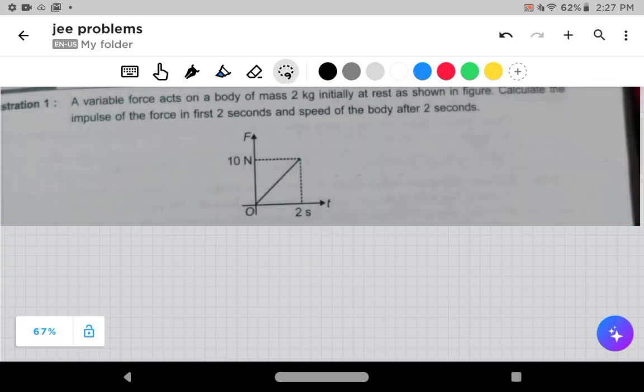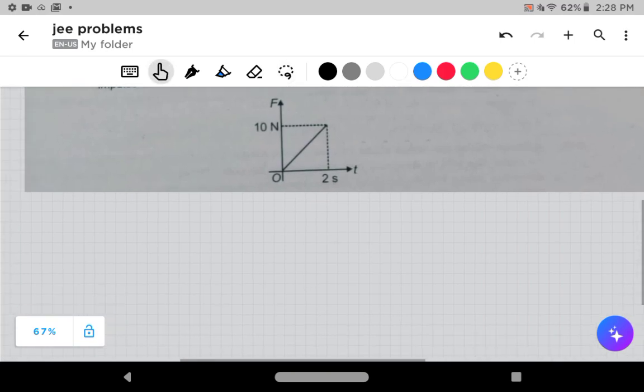Okay. A variable force acts on a body of mass 2 kg initially at rest, as shown in the figure. Calculate the impulse of the force in the first 2 seconds and the speed of the body after 2 seconds. They ask us to calculate the impulse in the first 2 seconds and the speed after 2 seconds. Okay, I guess this is going to be an easy question.